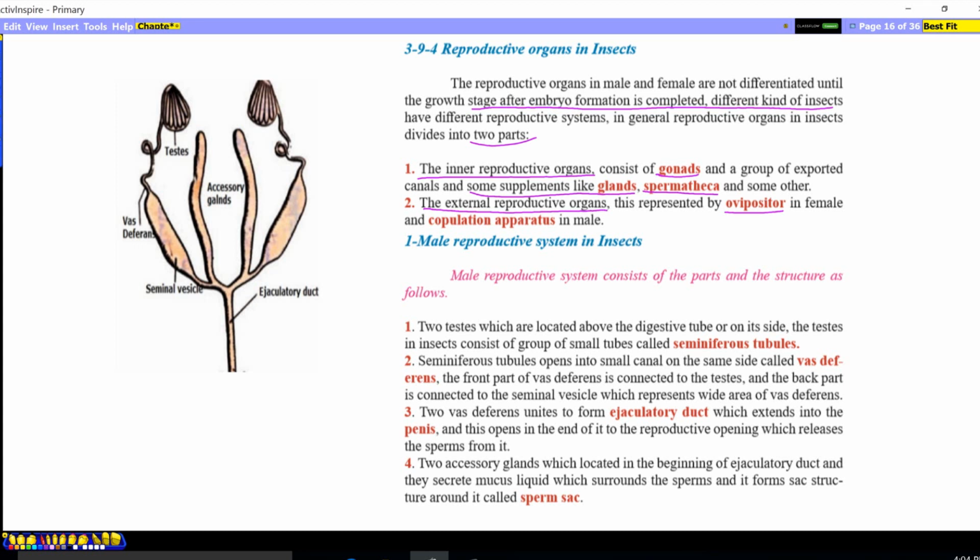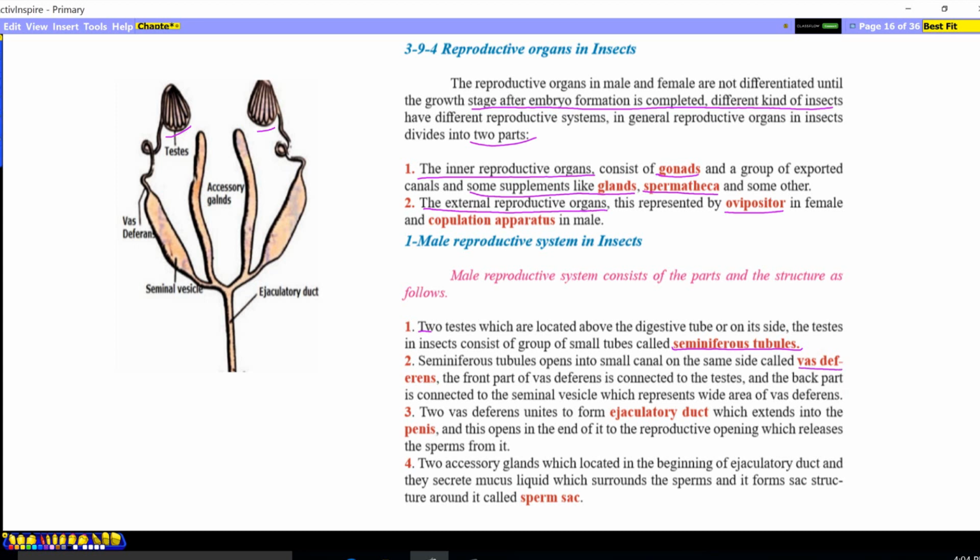The male reproductive system in insects consists of parts and structures like two testes, which are located above the digestive tube on its side. Two testes consist of a group of small tubes called seminiferous tubes, a term which we remember from the beginning of the chapter on spermatogenesis. Their periphery contains germ cells, which then form oogonia. Oogonia is the primary step in sperm formation. Seminiferous tubules open into a small canal on the same side called the vas deferens.